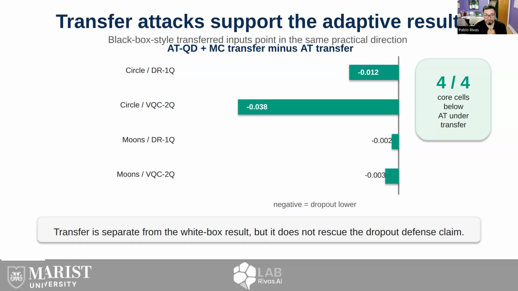This does not prove that dropout can never help. It does show that our conclusion is not an artifact only of one white box attack construction. The same practical message comes back. Dropout is not adding reliable robustness beyond the simpler adversarial training baseline.